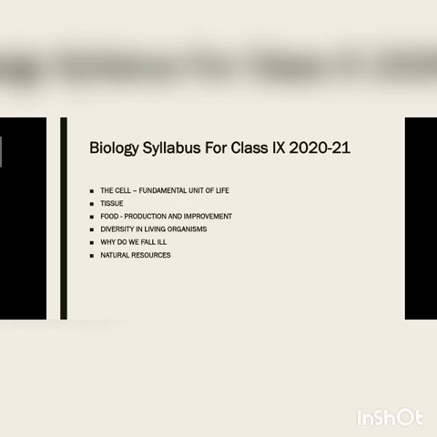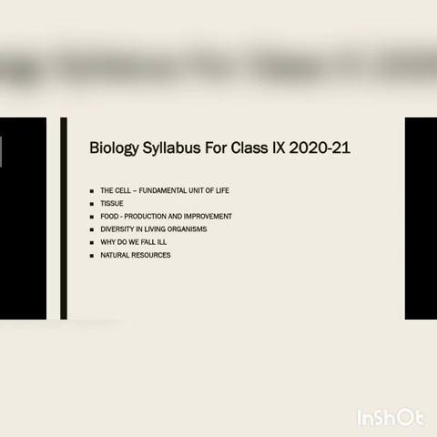We'll see how food we get through plant resources and animal resources. These three chapters we'll study in the first term.